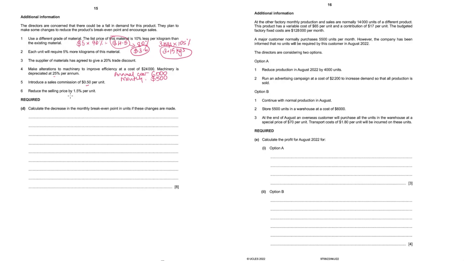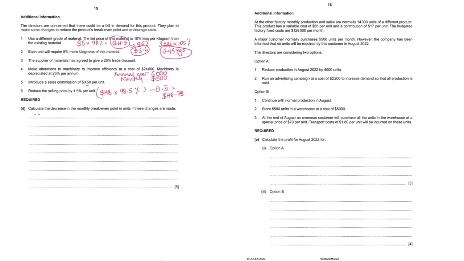Sales commission of $0.5 per unit. So this reduces the net selling price and also reduce the selling price by 1.5%. Currently the selling price was $48. If we reduce 1.5% from it, and from that we'll have to subtract $0.5 for the commission. So that works out to $46.78, the net selling price or the revised selling price. Calculate the decrease in monthly break even if these changes are made.